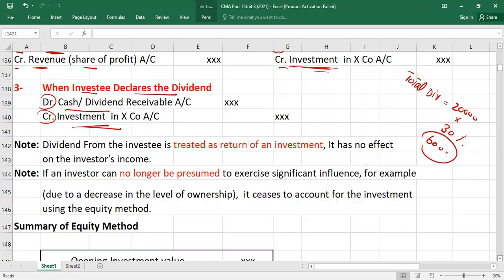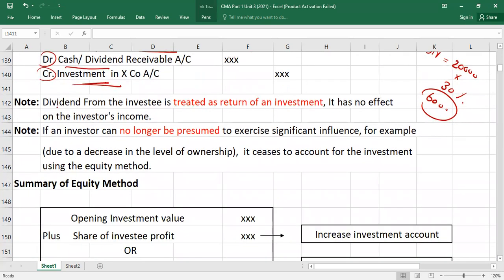Now we will summarize here. What we have learned: please note, dividend from the investee is treated as return of the investment and it has no effect on the investor's income, because this dividend you're receiving is already from the profit share. Right or wrong? Because you have taken the profit share first, I cannot add dividend one more time. Why I cannot add? Because I have already added the profit of the investee into my investment account, and from that profit the dividend will be paid, which I will use. You got it?